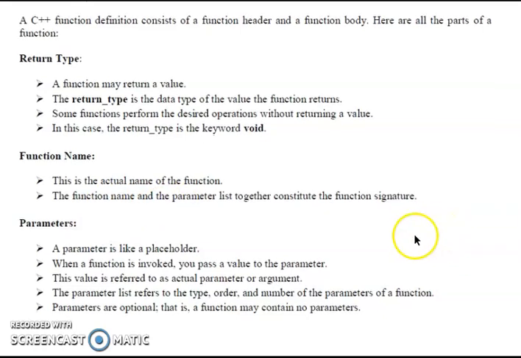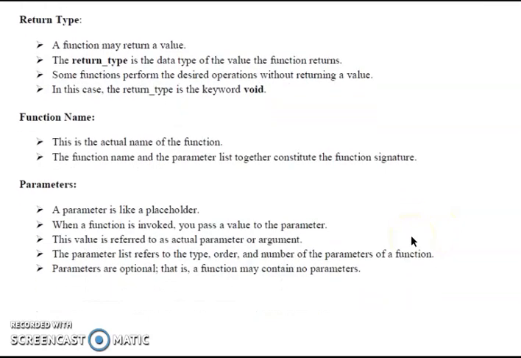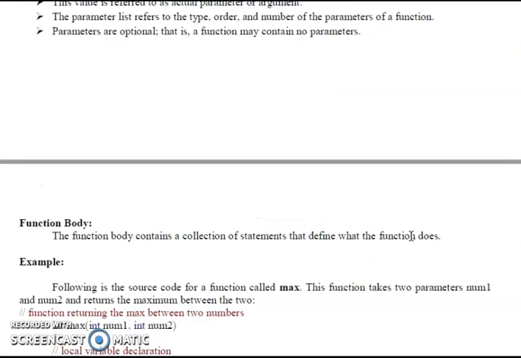What is the use of parameters? A parameter is like a placeholder. When a function is invoked, we pass a value to the parameter. This value is referred to as the actual parameter, otherwise we call it an argument. The parameter list refers to the type, the order and the number of parameters of a function. Parameters are optional. That is, a function may contain no parameters.